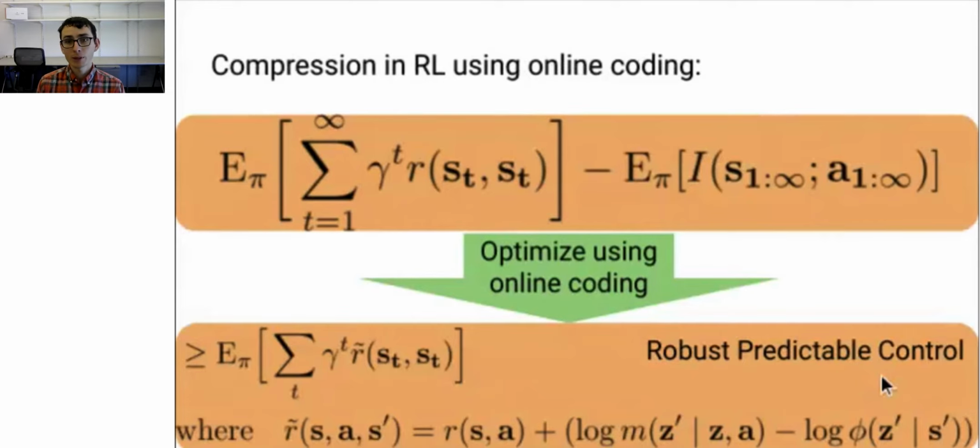This objective can be understood as a modification of the standard RL problem that uses a different reward function. And this reward function depends on 3 components: a policy, a latent space model, and an encoder. Note that the policy, the latent space model, and the encoder are all optimized using the same objective, and this makes implementation very easy. To understand how these components interact, let's look at a diagram of the method.